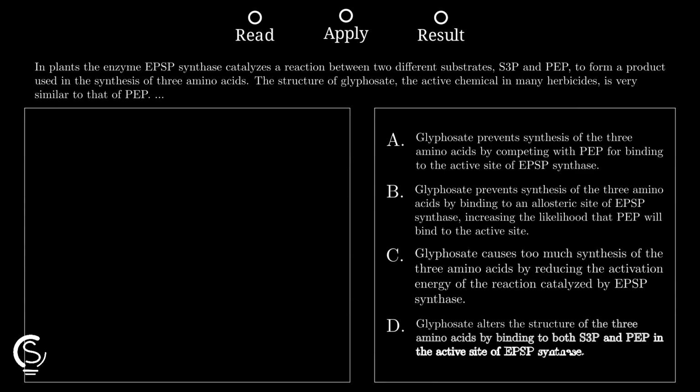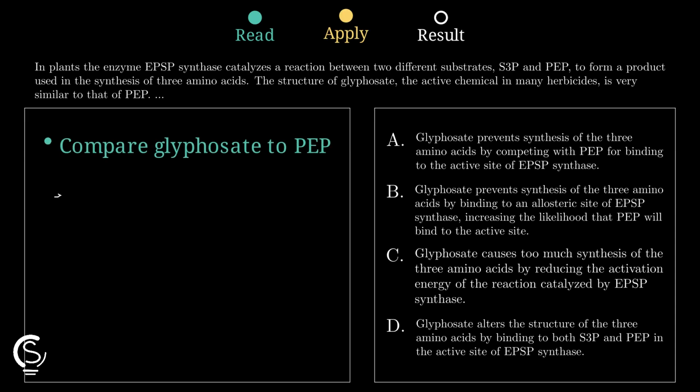Glyphosate is structurally very similar to PEP. When a molecule looks like a normal substrate, it often competes for the same enzyme active site. If glyphosate competes with PEP, then PEP cannot bind EPSP synthase as effectively.